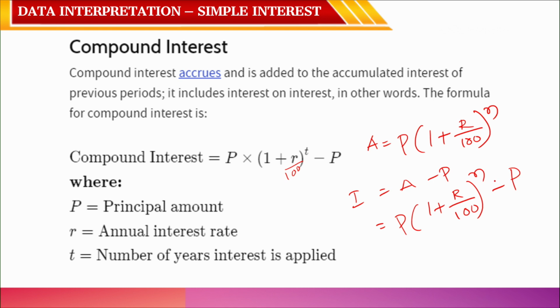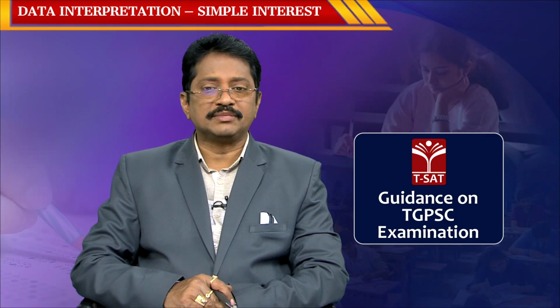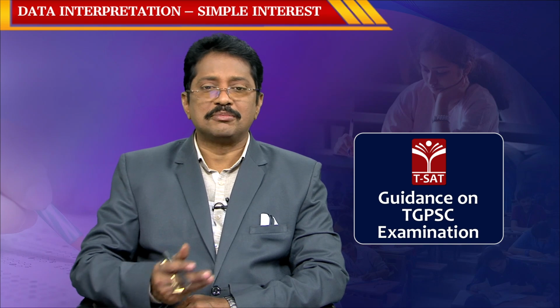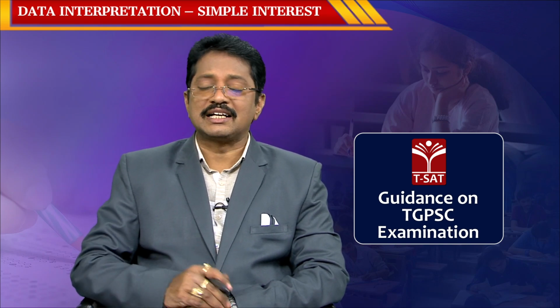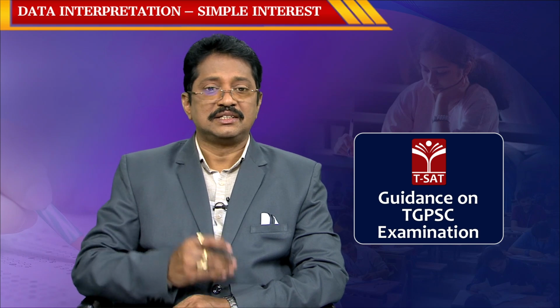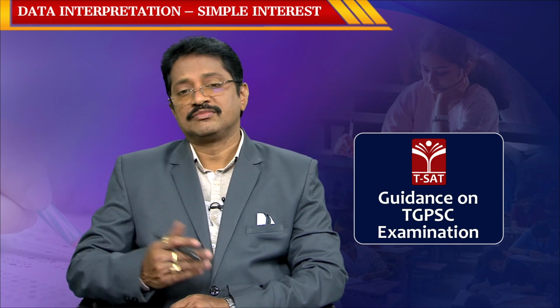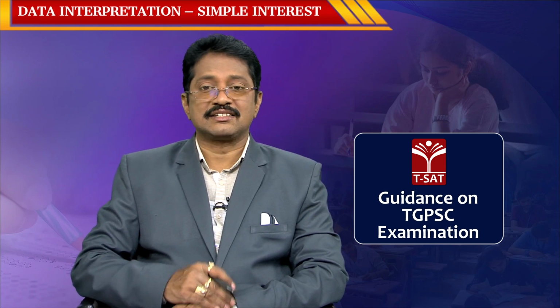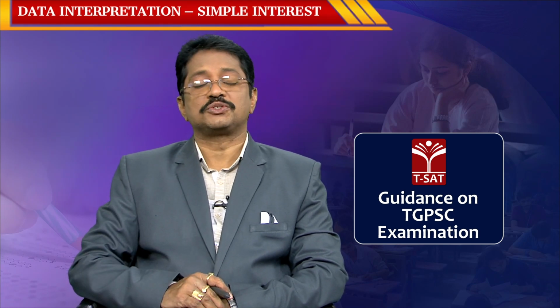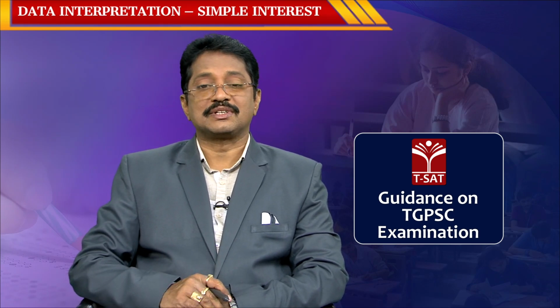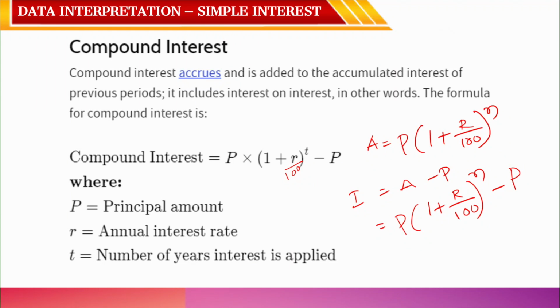Clear? Okay. So, here everything is the same. P is how much amount you lended, that is called the principal amount, and R is the rate of interest, N is the number of years for applying the interest on a loan, and of course, A stands for the total amount and I stands for the interest. Clear? Okay, what is the difference between compound interest and simple interest?